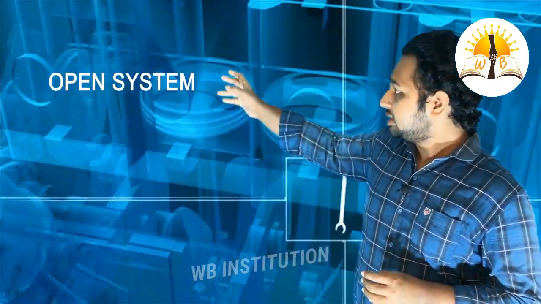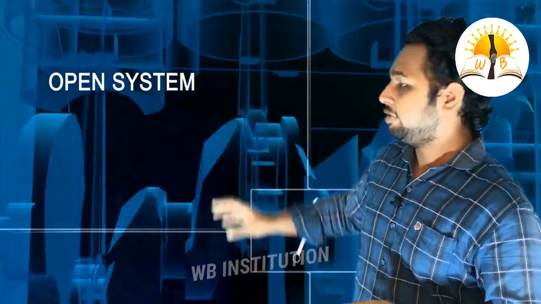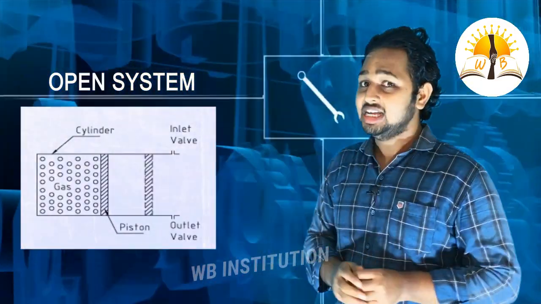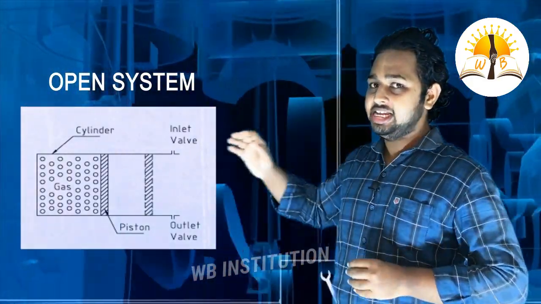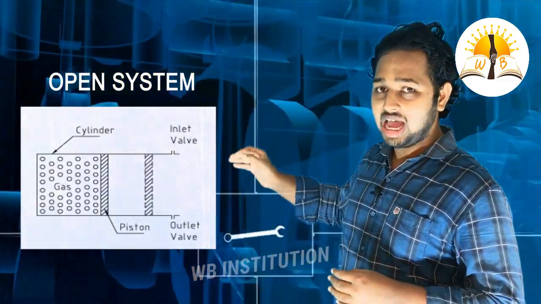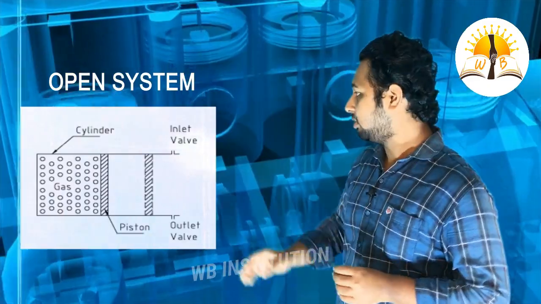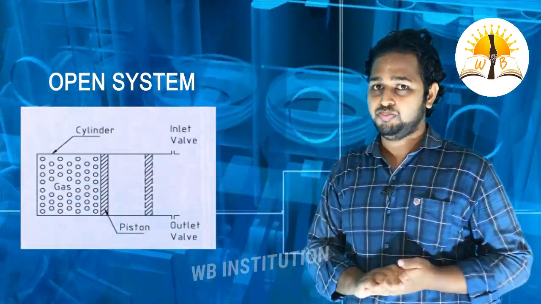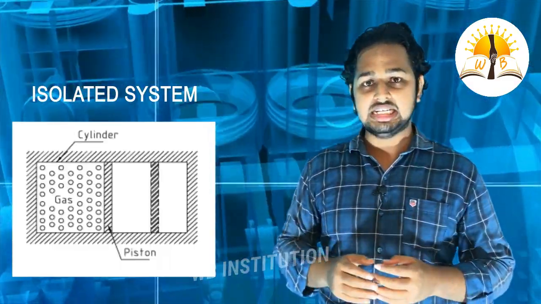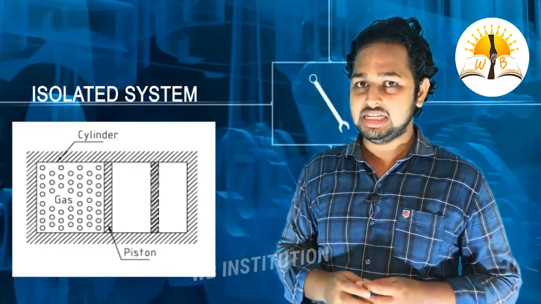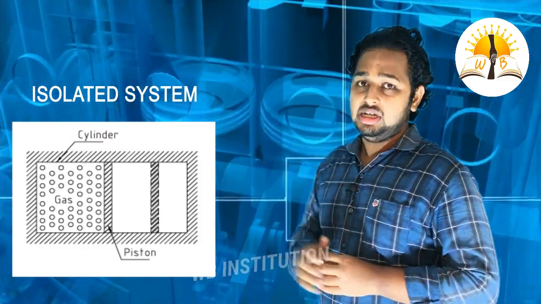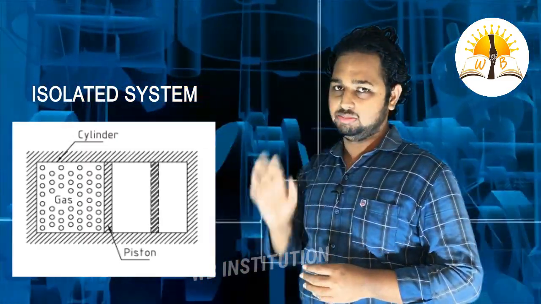Next one is the open system. In an open system, if we consider the same cylinder with piston and also with inlet and outlet valves, then it is an example of an open system. Here heat transfer happens, work transfer happens, and energy transfer also happens by means of mass through the inlet and exhaust valve. And an isolated system is one which does not transfer any type of energy, either heat, work, or energy by mass.